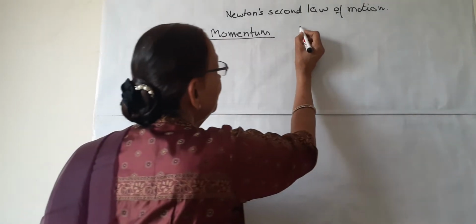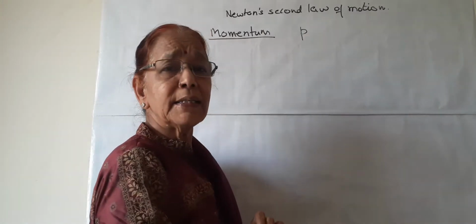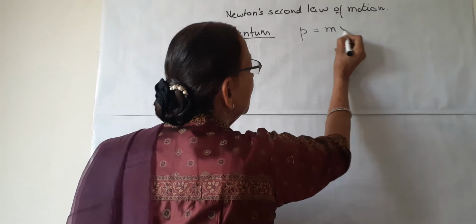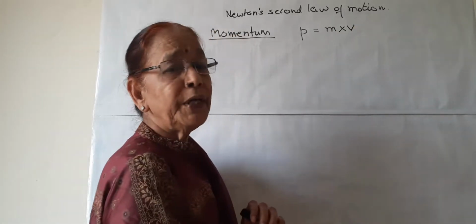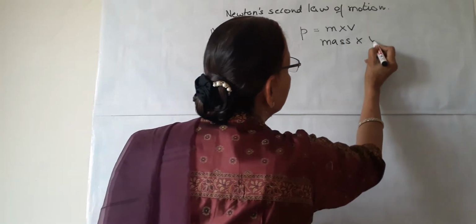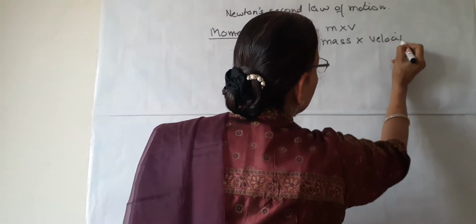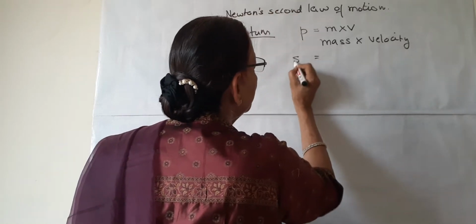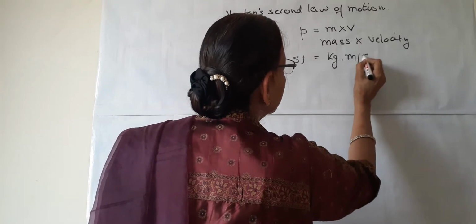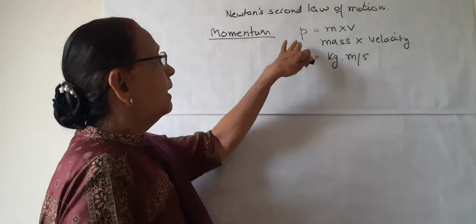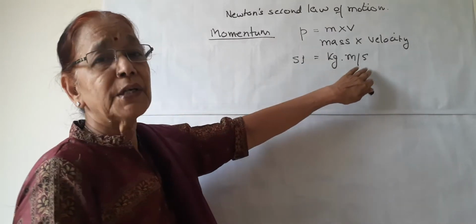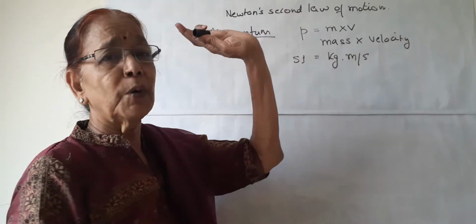Now, this momentum is symbolized by small p and the formula is p equals m into v, where m is mass and v is velocity. So, the SI unit of mass is kg and of velocity is meter per second. That is, the SI unit of momentum p should be kilogram meter per second.